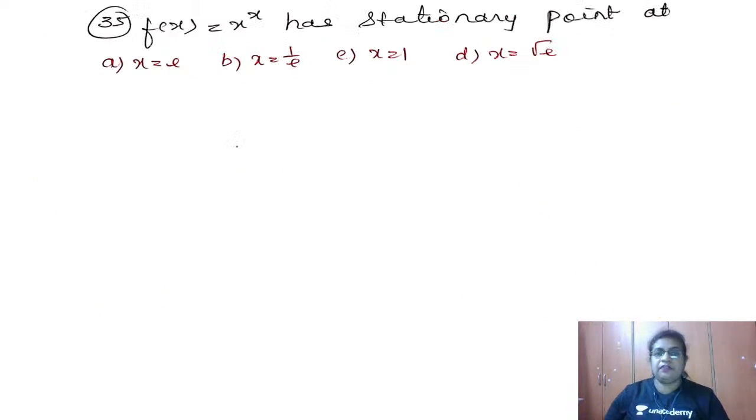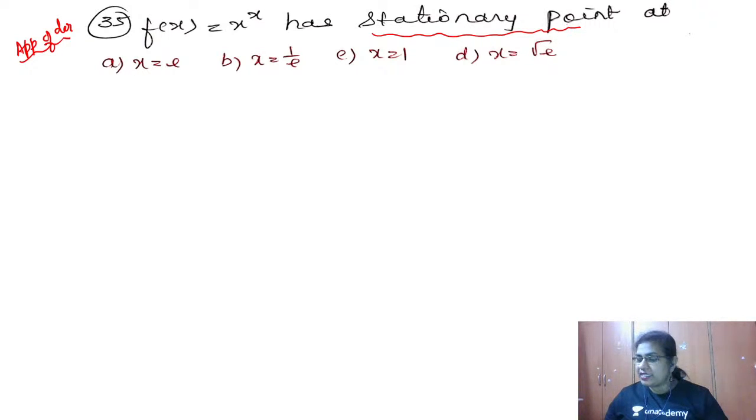Question number 35. Again, this is application of derivatives. Remember, application of derivatives is a chapter, as well as application of integration. Those are the chapters which have greater weightage in the second PU portion. So study well from those topics to get good marks. So what is given here now? F of x is equal to x to the power x, once again an exponential function, and a stationary point is mentioned.